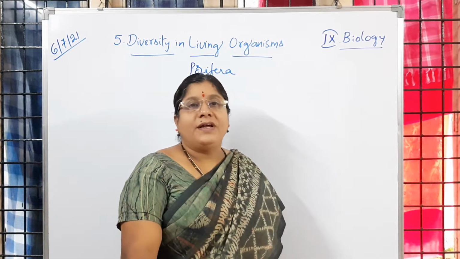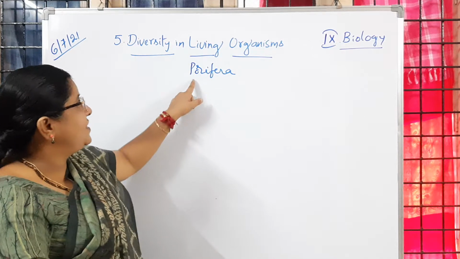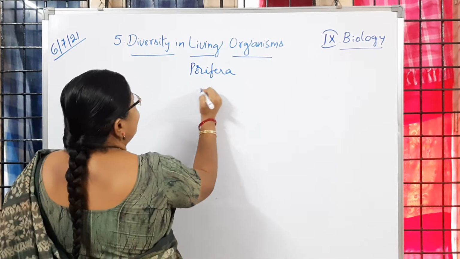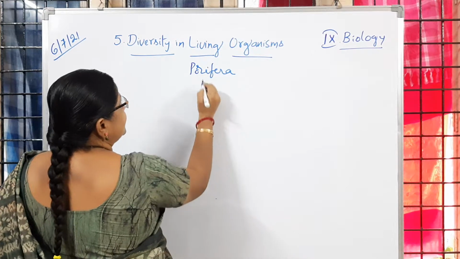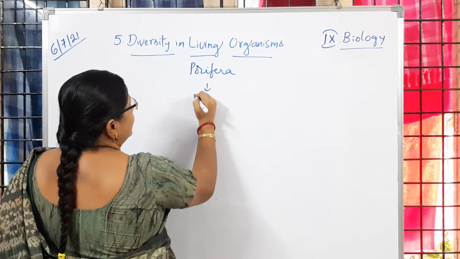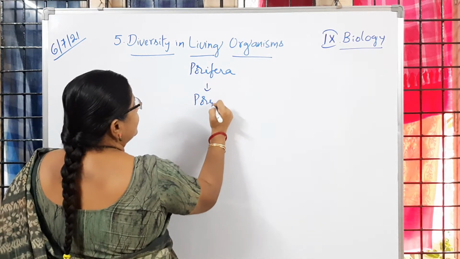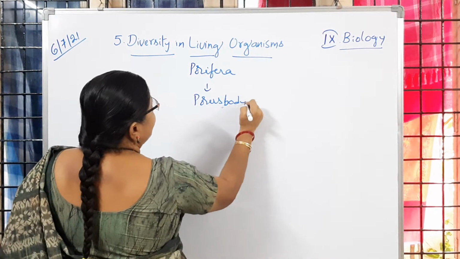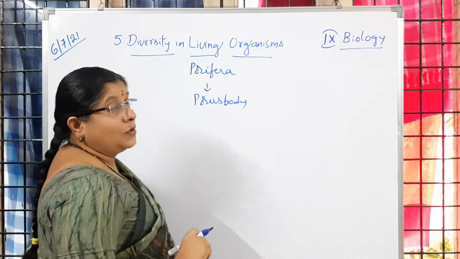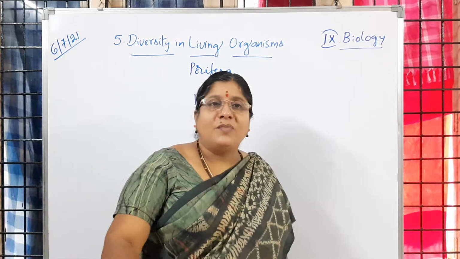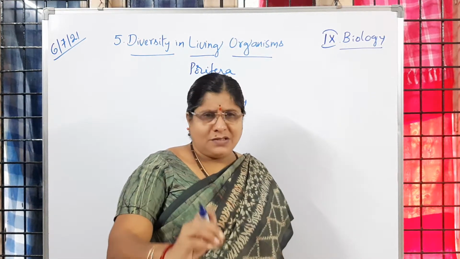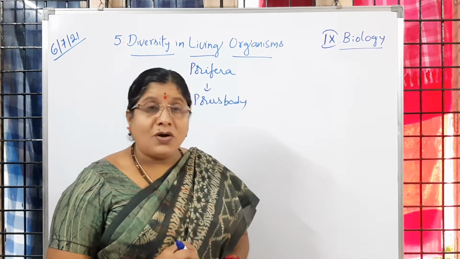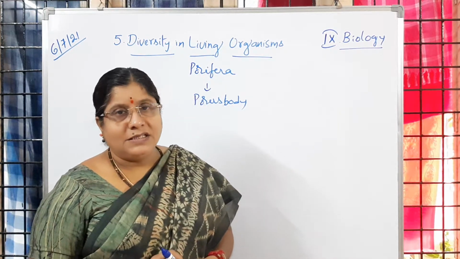The word Porifera, the first phylum, Porifera, means porous body. In the characters of this group, they have a porous body. What do you mean by porous body? Holes. The entire body is seen with holes. So some holes are present in the body of these organisms, so the name Porifera. Is it clear to you?